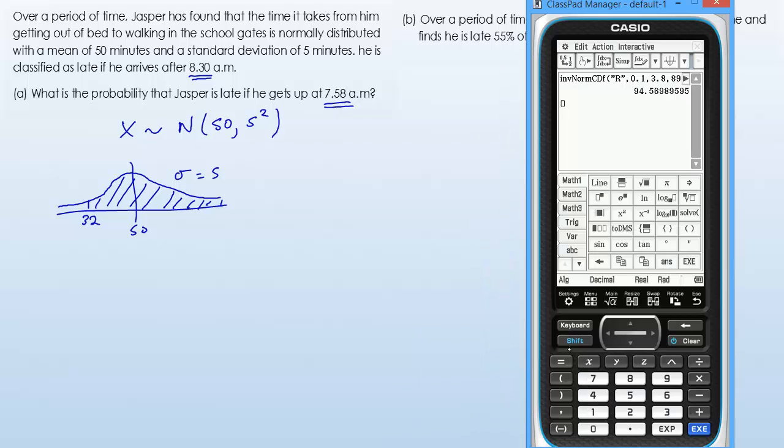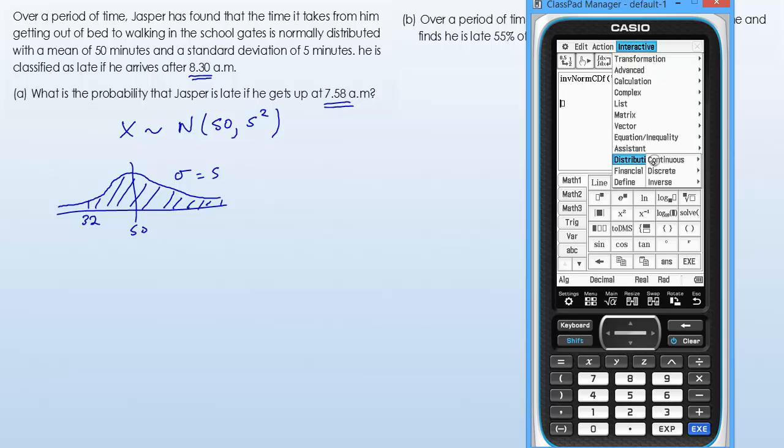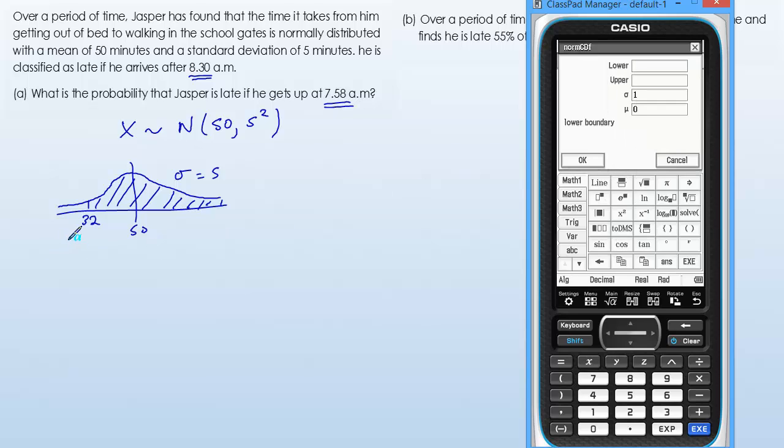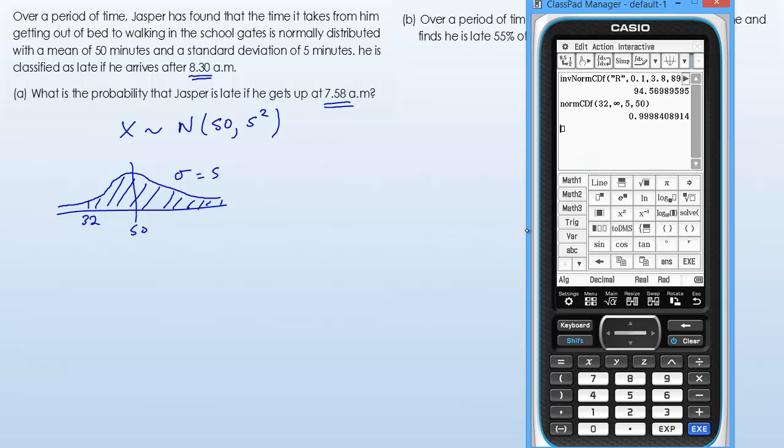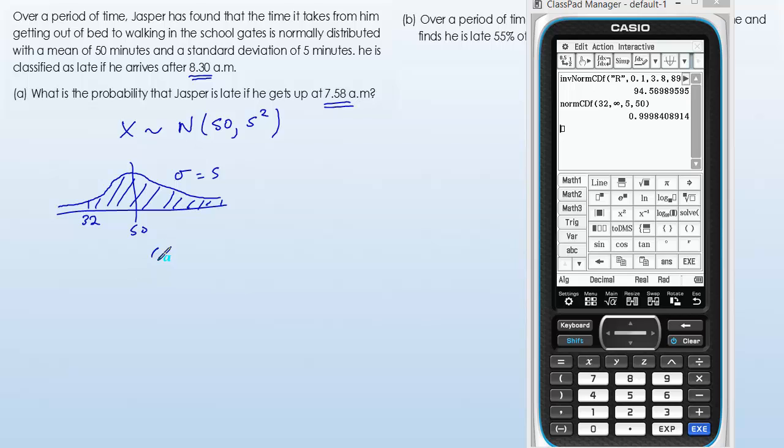So let's calculate that. For this one, we want the normal CDF, because we know the value. So that's 32 to infinity with sigma equals 5 and the mean is 50, and that's 0.9998.